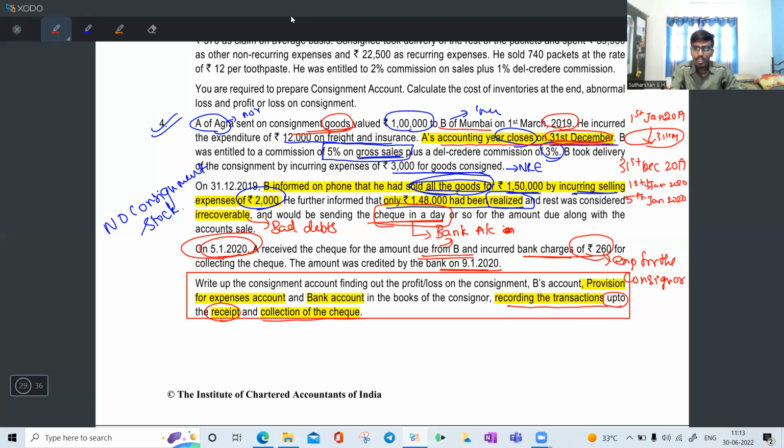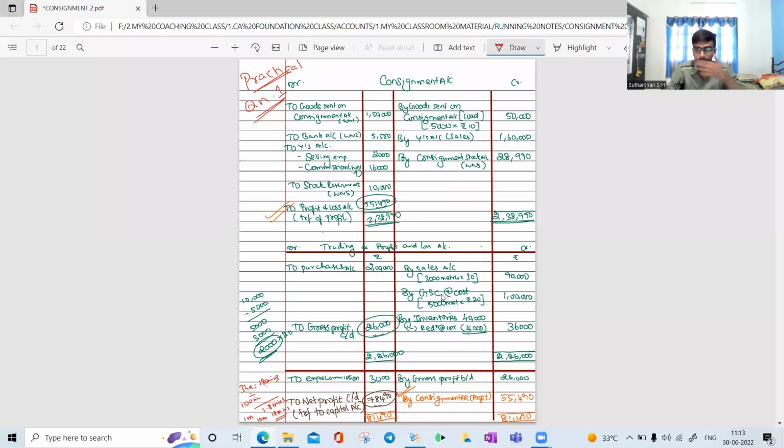If the question is silent also, you need to prepare up to 5/1/2020. There is no necessity for a working note. Everything is given in the question itself, so we can directly prepare a ledger account.